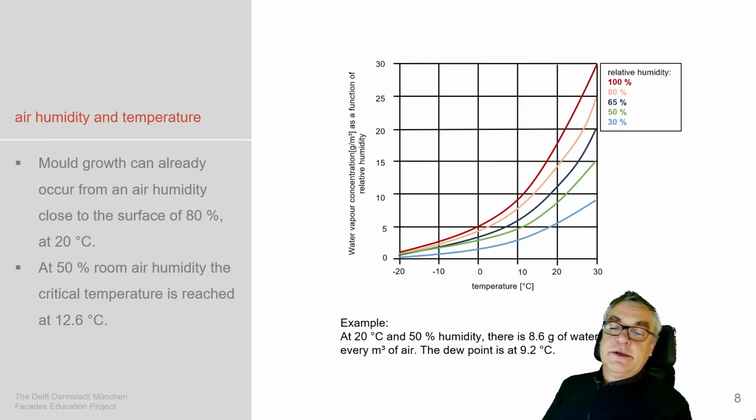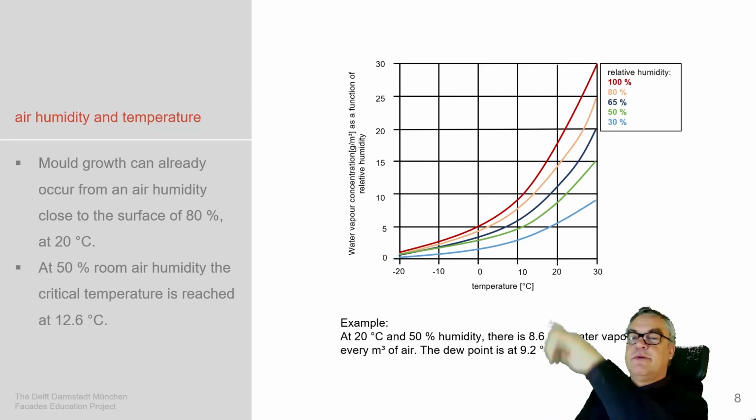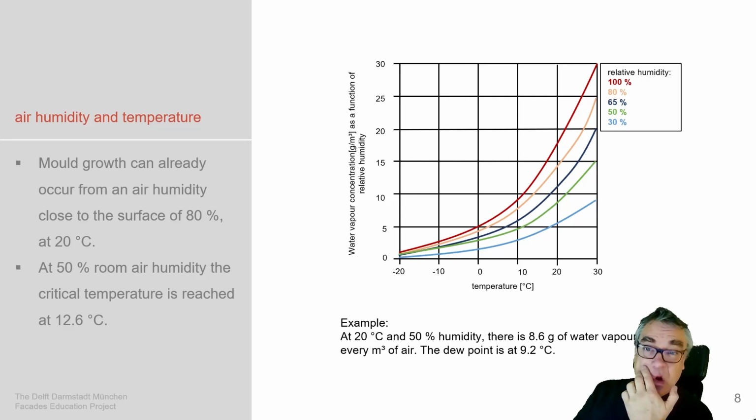We can have that in a different graph like this one. You see the temperatures, the inside and the outside temperatures. You see the water vapor and the humidity. And for example, in a 20 degree room with a 50% humidity, this 50% means 8.6 gram, which is not a lot, and a dew point of 9.2.